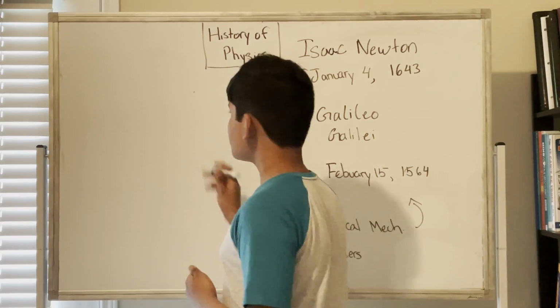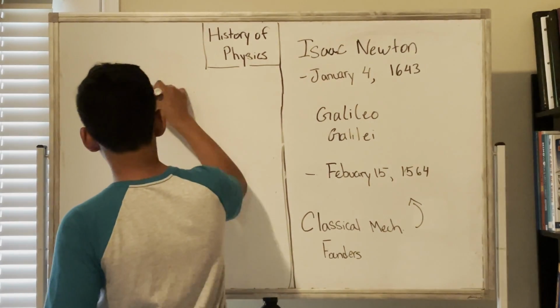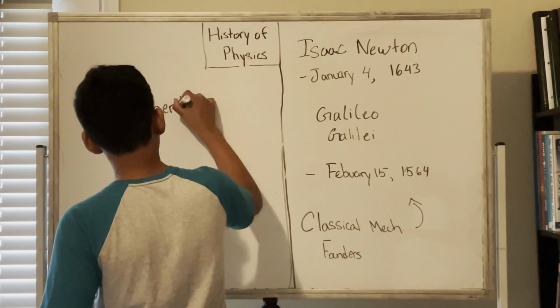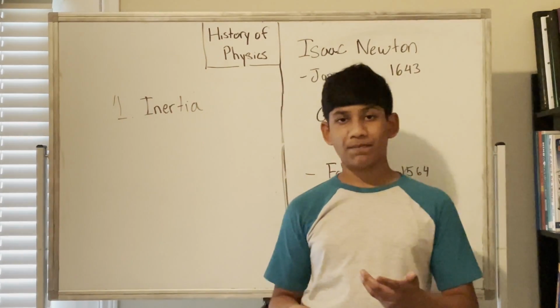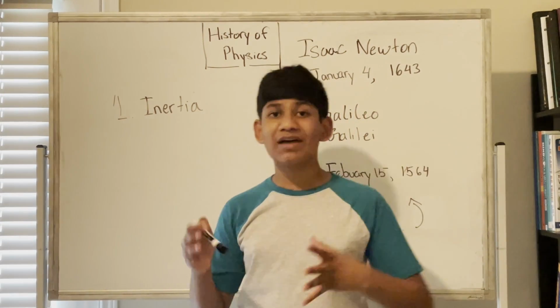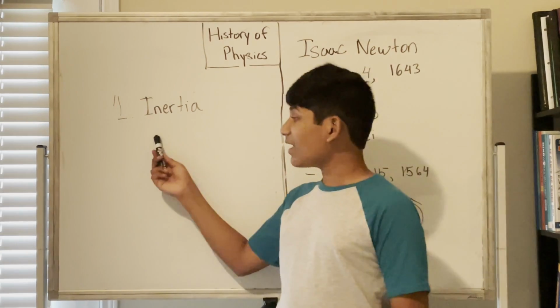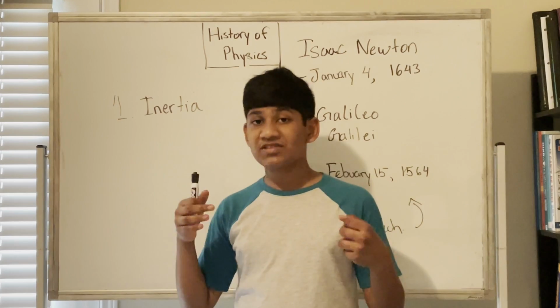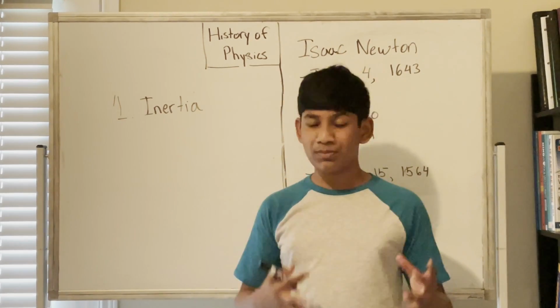So the first law of motion is inertia. Which just means that if we have an object, and that object is in motion, then the object can't slow down or become stationary unless another force acts on it. For example, friction. Then, it also states that if we have an object that is stationary and it starts to move, that means a force must act upon it so it can move.